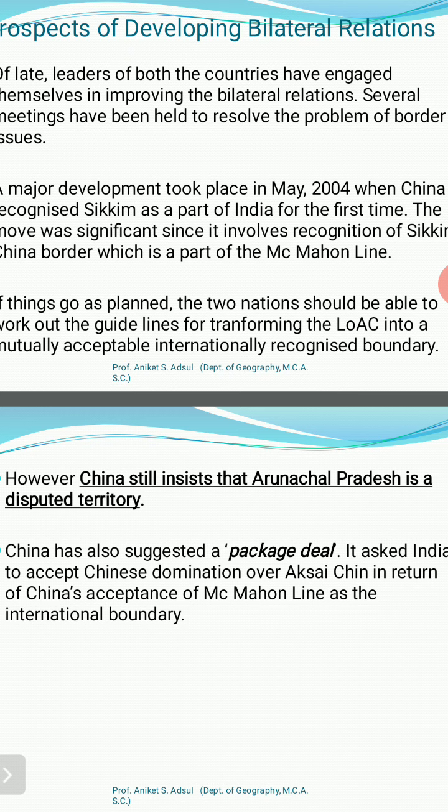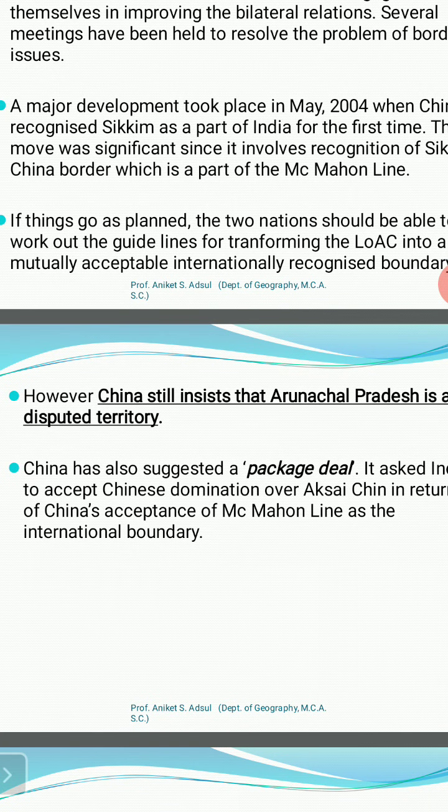So this is one package deal that was given, but India has rejected this package deal.